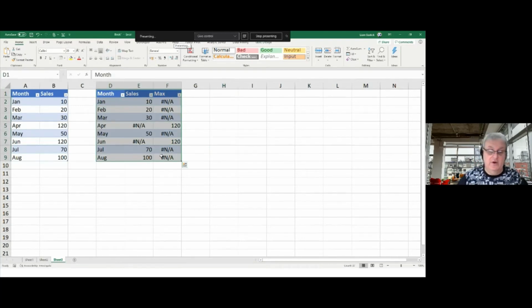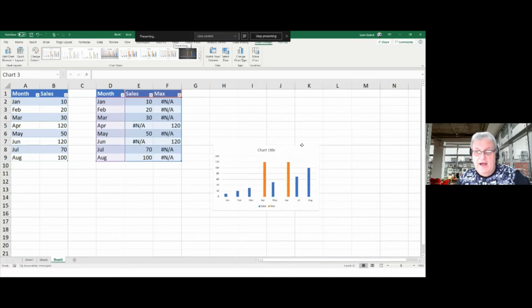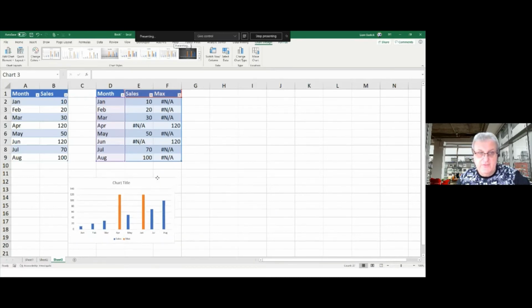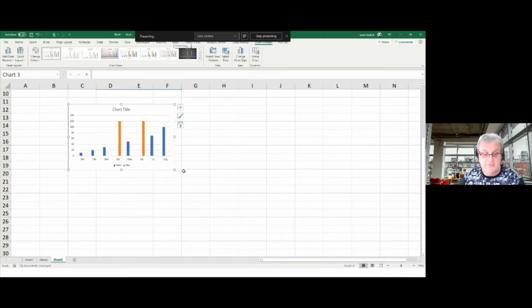I can press Alt F1 to create a chart, and you can see it's putting it in like this. Now I'm going to make this a bit bigger. You can see already it's put the conditional formatting in. It's already starting to work. This is how you cheat and get your conditional formatting. I'm going to hold the Alt button down to make it snap to grid.